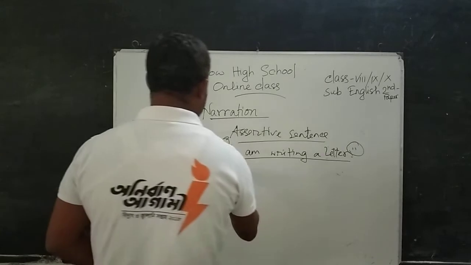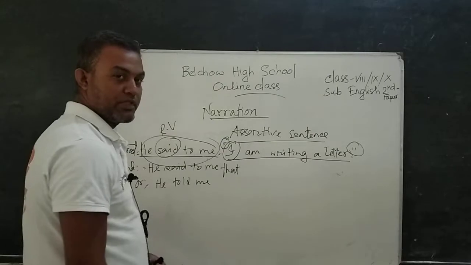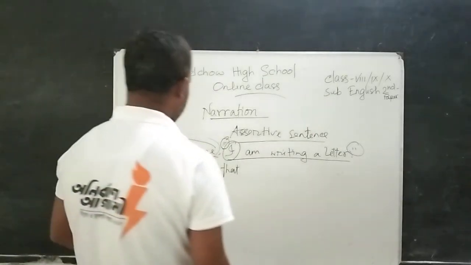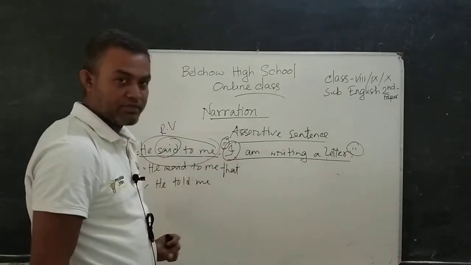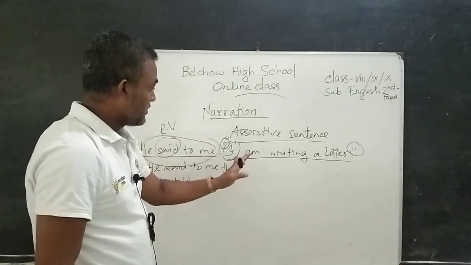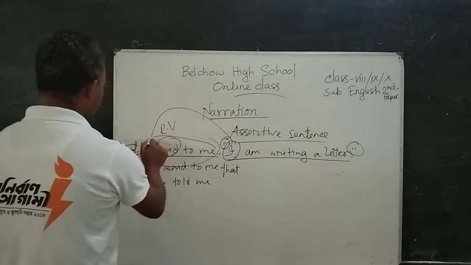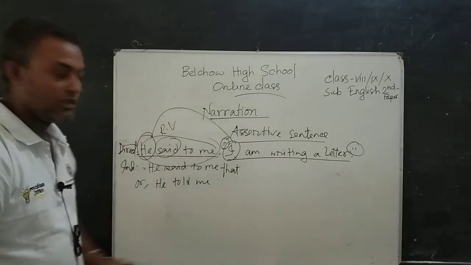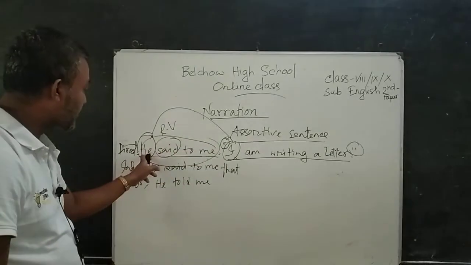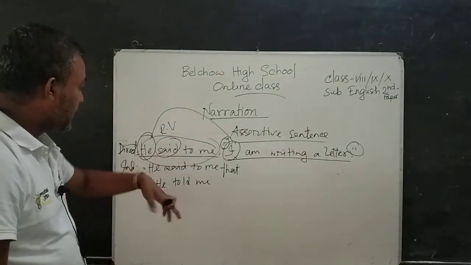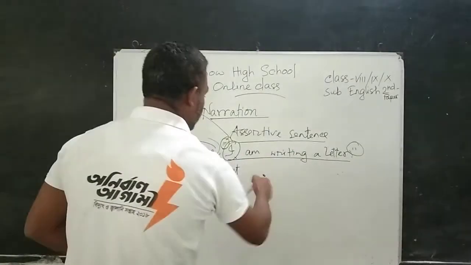Number 3, we have to change the subject of the reported speech, that is the pronoun. Here I can see I, and it's the first person. If it is first person, we have to notice the subject of the reporting verb, and according to the subject of the reporting verb, we have to write the subject of this sentence.